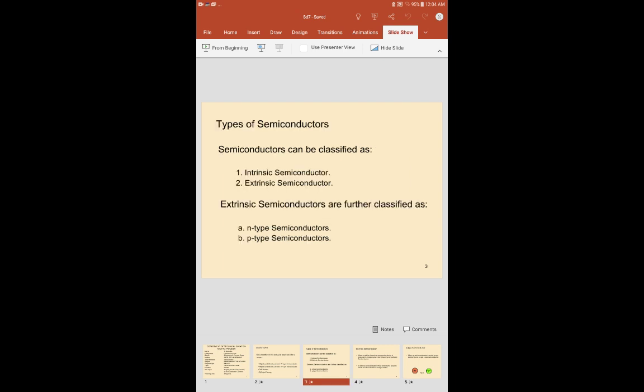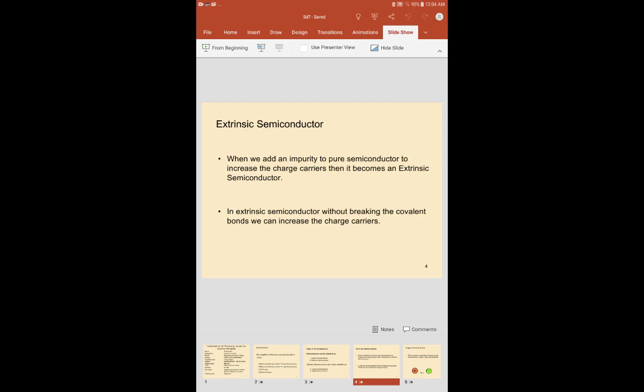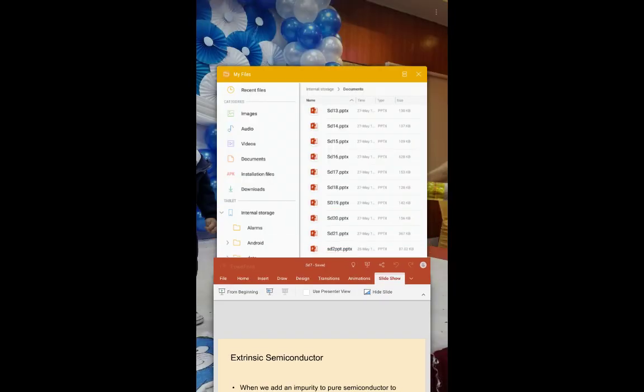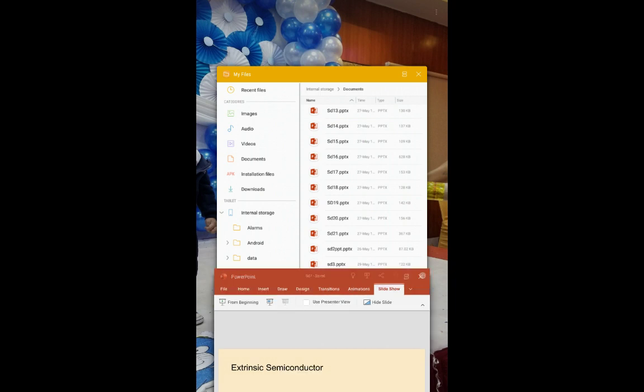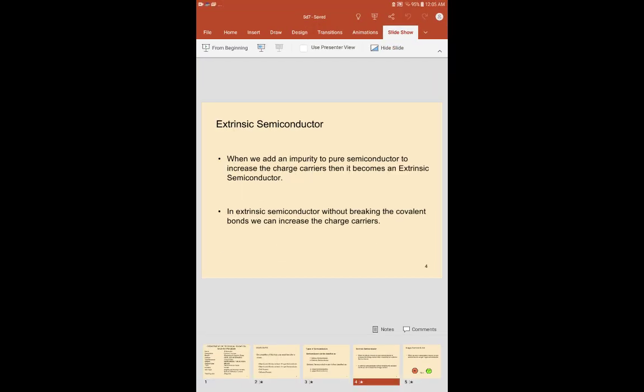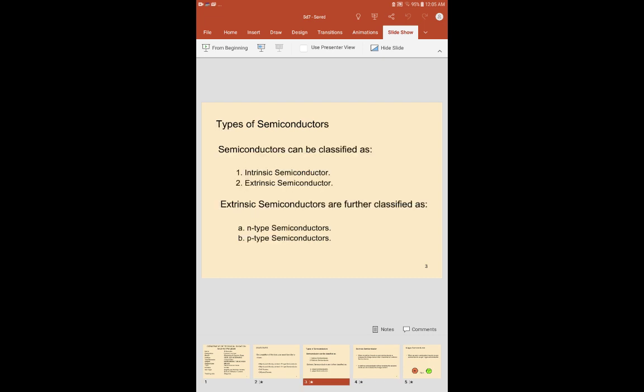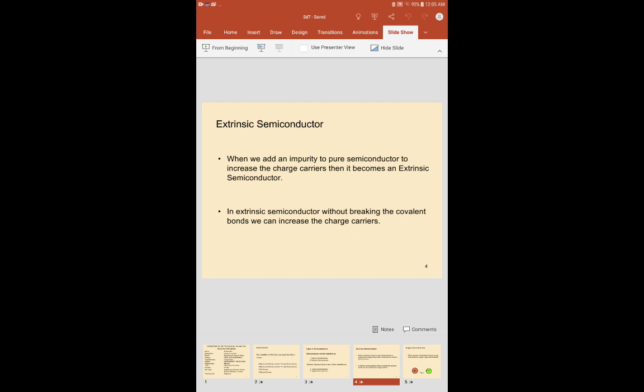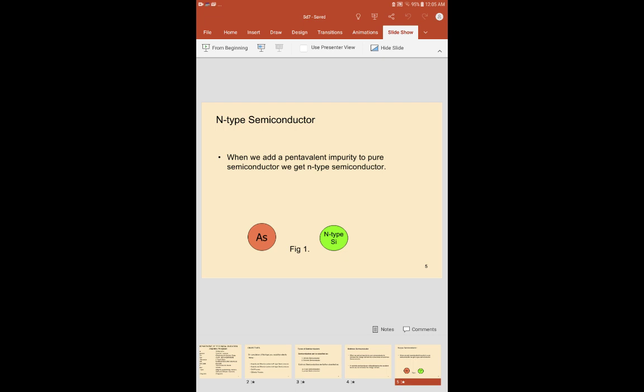So these are the types of semiconductors. Now what is the extrinsic semiconductor and how the n-type semiconductor will be formed.